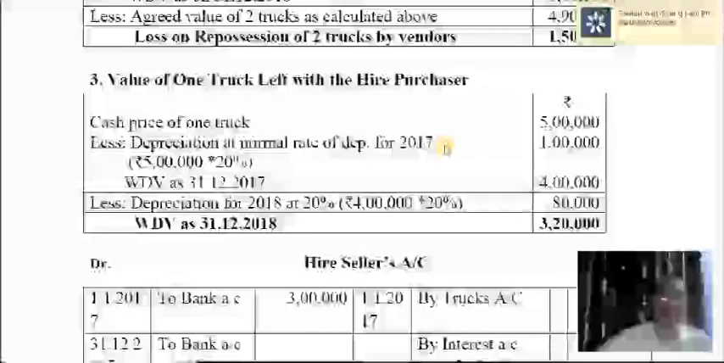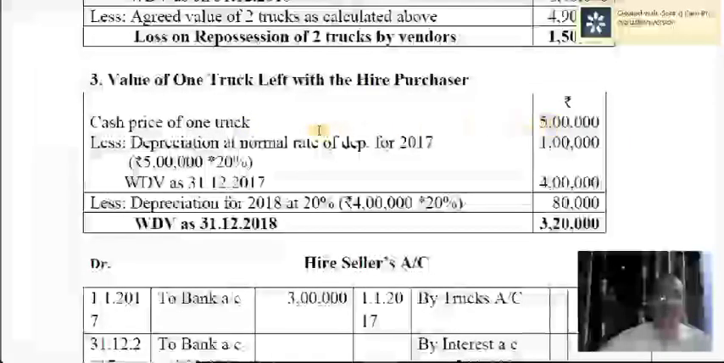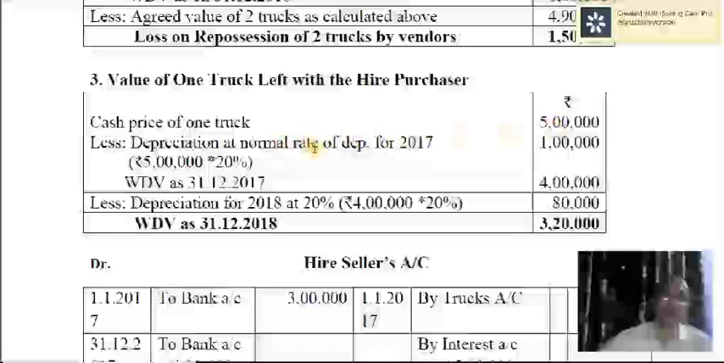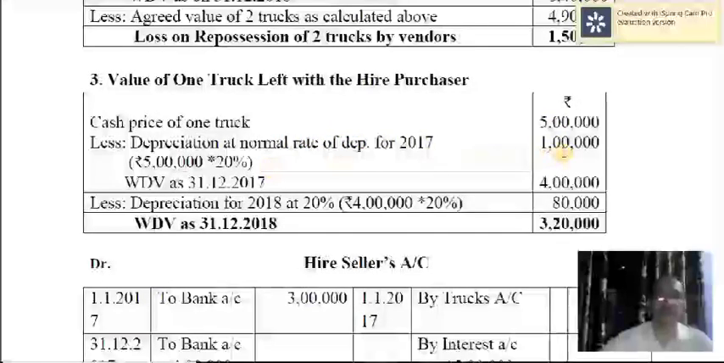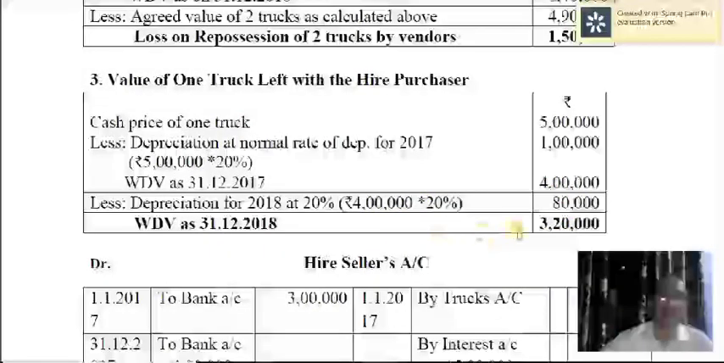hire purchaser. Cash price of one truck, that is 5 lakh. That is 5 lakh into 1, 5 lakh. Depreciation at the normal rate, that is 20%, comes to 1 lakh. Remaining value is 4 lakh, that is called the written down value. And for the second year, depreciation is again 20% on the written down value, so that comes to 80,000. So the value of one truck left with the buyer is 3,20,000.